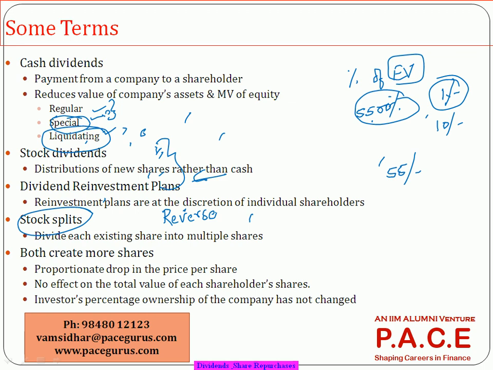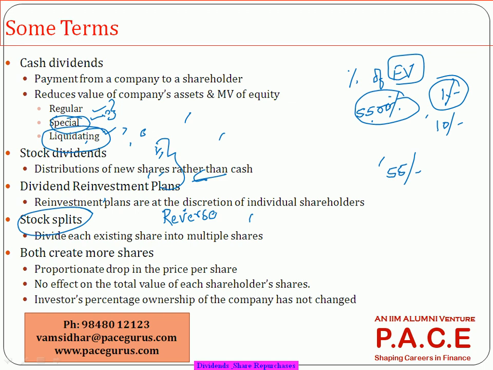It is not a corporate activity. See, dividend, whether it is in the form of stock dividend or cash dividend, it's a part of the corporate activity. Something is really being paid from the company to the investor, either in the form of cash or in the form of additional shares. So these two are more based on the performance of the company.